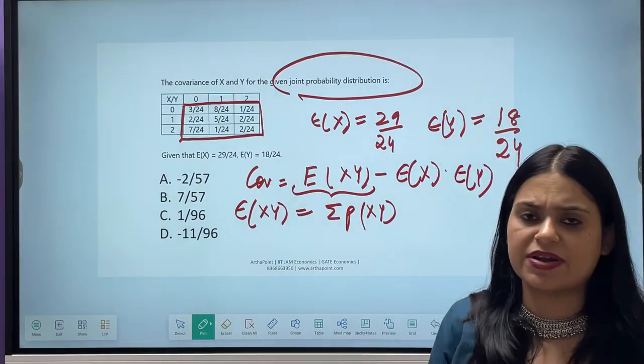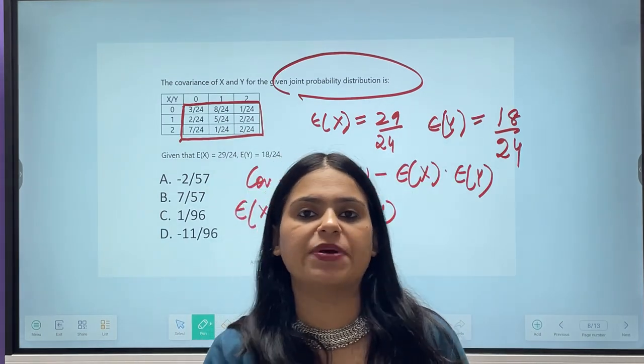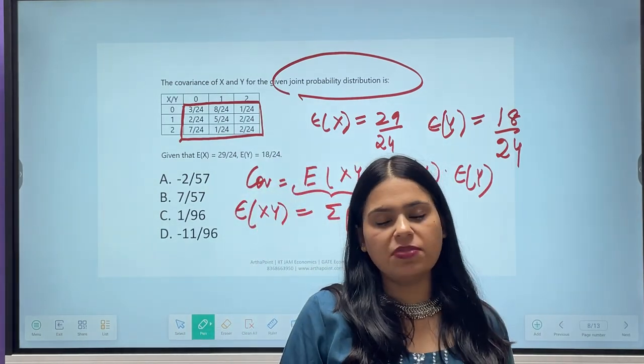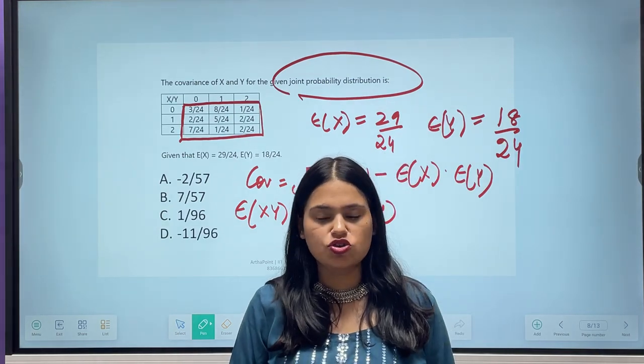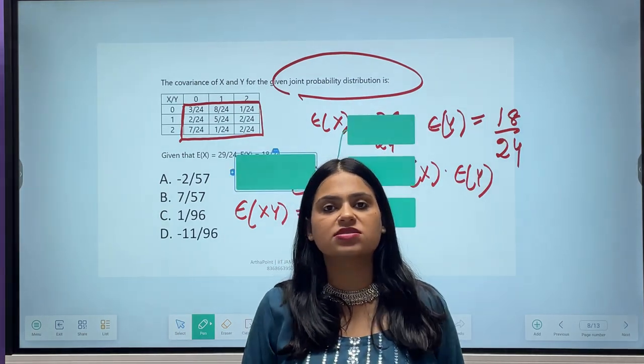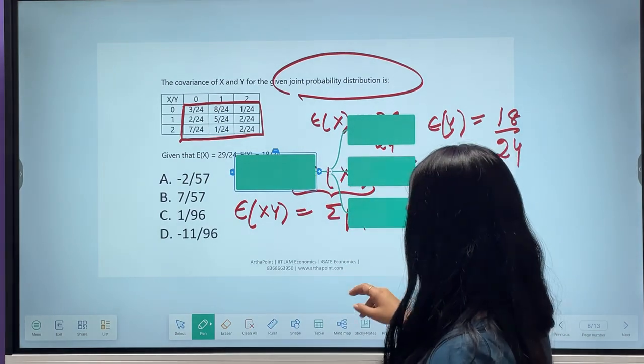Whichever expectation you have to find out, you must multiply it with probability and sum that over. Is that clear? So summation P into xy.